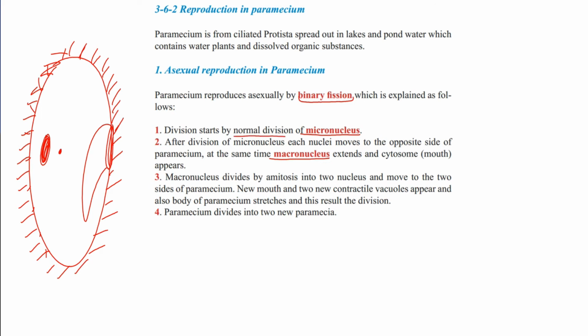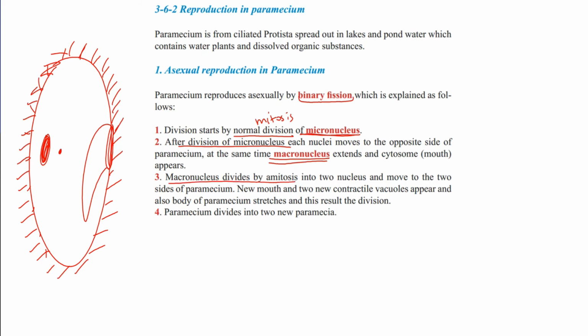So division starts by normal division, meaning mitosis, of what? The micronucleus. How? Mitosis like prophase, metaphase, anaphase, and telophase. After division of the micronucleus, each nucleus moves to the opposite side of the Paramecium. At the same time, the macronucleus extends and a cytosome appears.